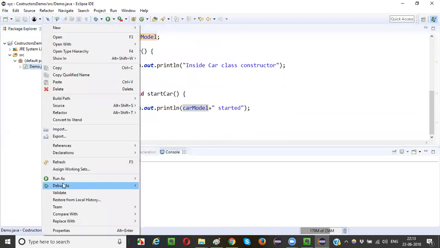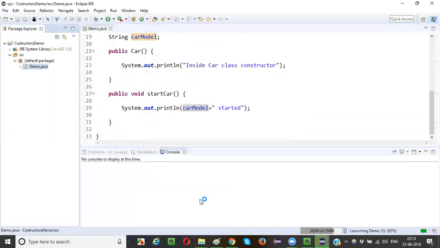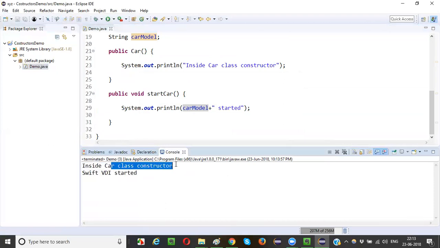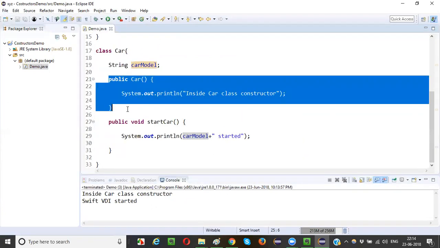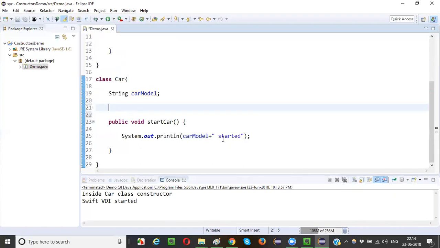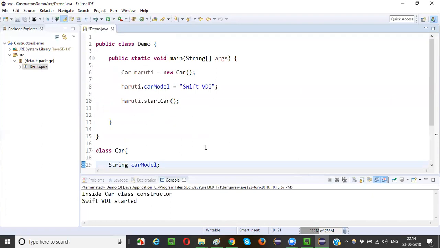Let me run this program. Right click, run as Java application. You see, inside car class constructor, and afterwards Swift VDI started got printed. This is how things will work out, guys. So what if this particular thing is not there? What if this particular thing is not there, guys? What will happen in this case?